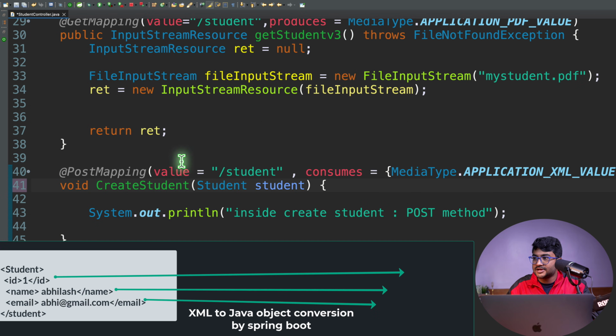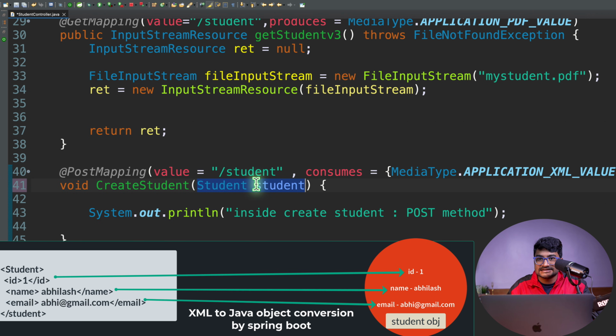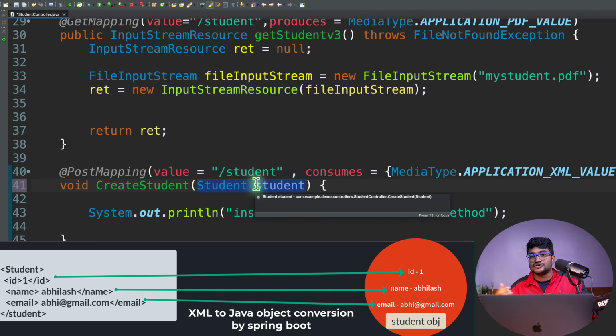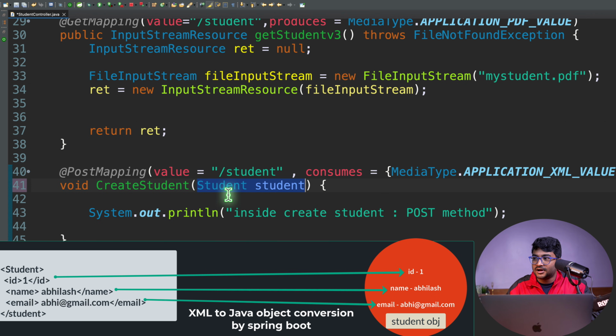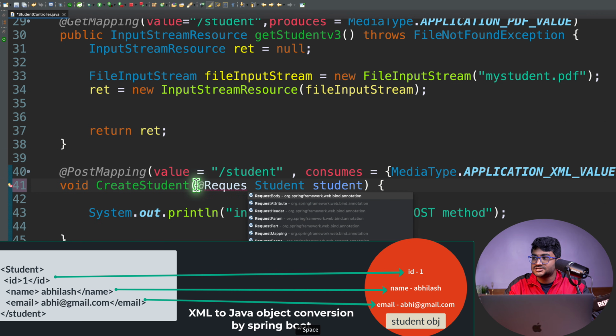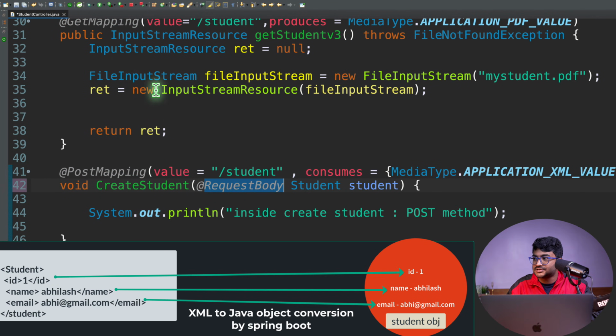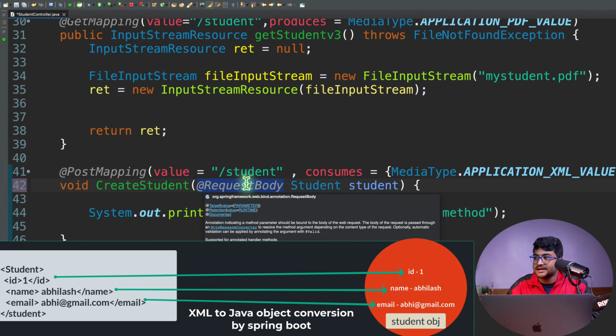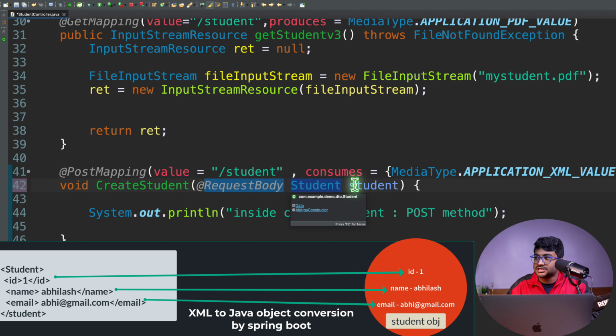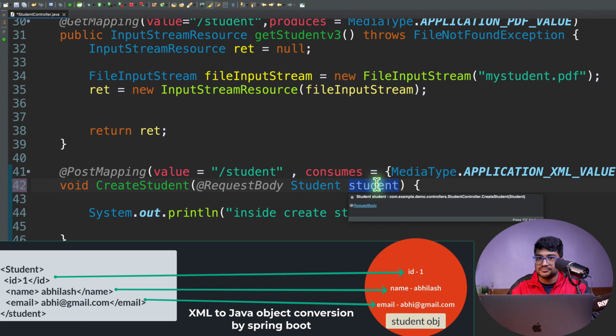The object will be created internally because you are putting it inside the parameter, and the values will also be set to this object. But this won't happen automatically. You also need to write an annotation over here called RequestBody. Whatever you are sending in the body of the request, you want to capture that. So I just mention RequestBody, and whatever is coming, it will be put inside this object.